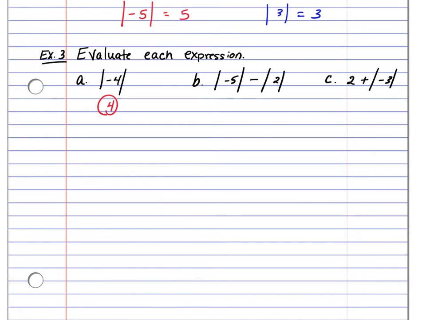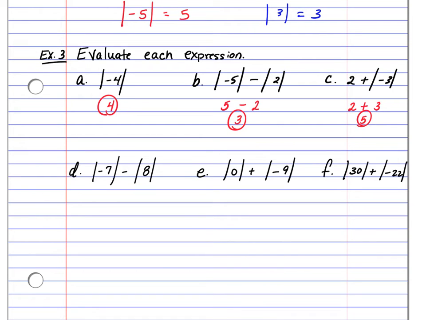Letter B says the absolute value of -5 minus the absolute value of +2. So the absolute value of -5 is 5. Bring down your subtraction sign. The absolute value of 2 is 2. So 5 minus 2 is 3. Letter C, we have 2 plus the absolute value of -3, which is a +3, for an answer of 5.